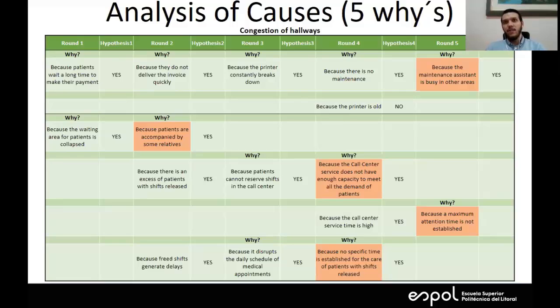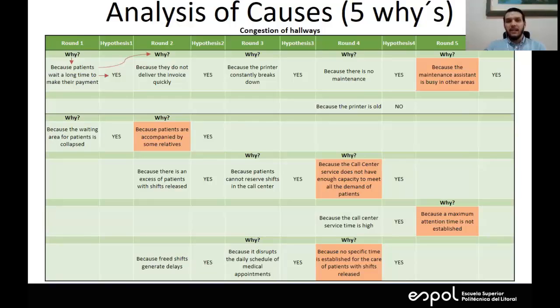This has allowed us to identify the root causes of our two significant potential causes. We start with the congestion of hallways, and the first thing we ask ourselves is why this congestion is generated. Then if the answer is significant, it can be investigated further, proceeding to the next round of why. So that is the process for our analysis.